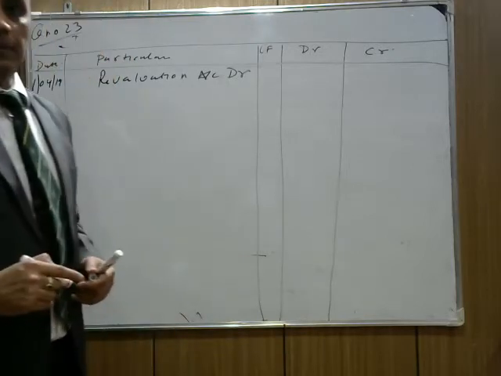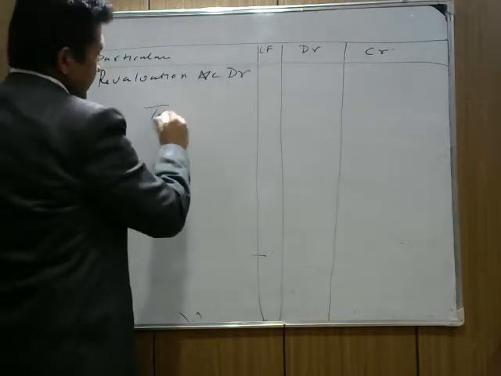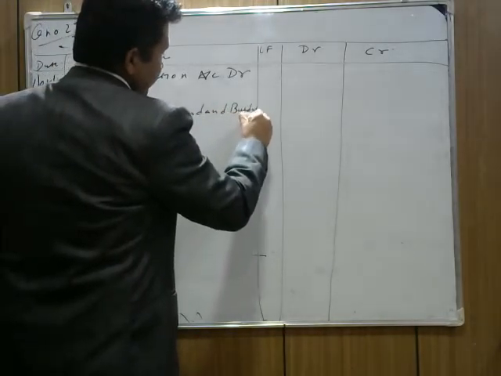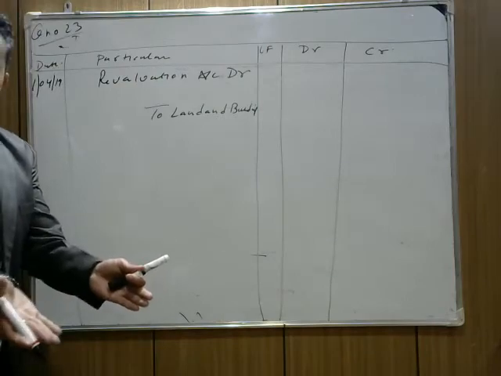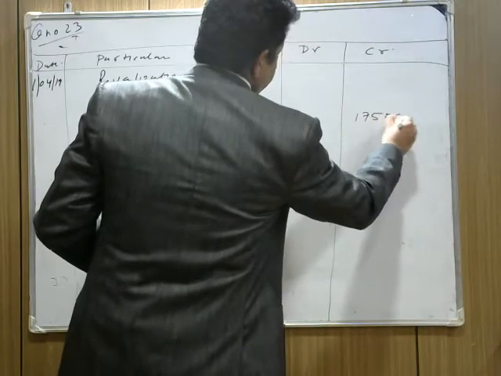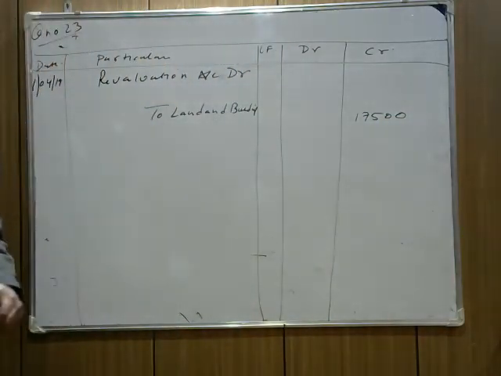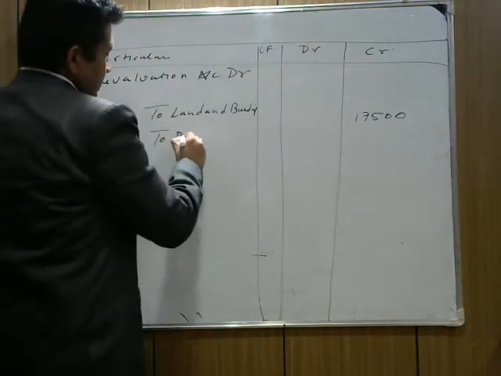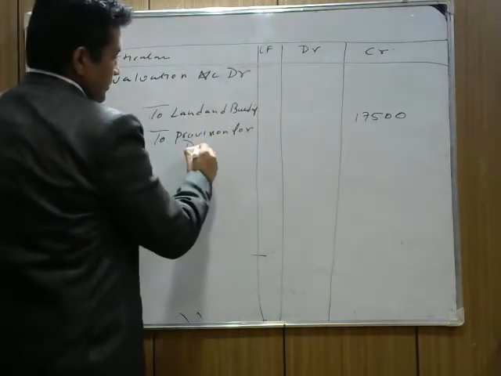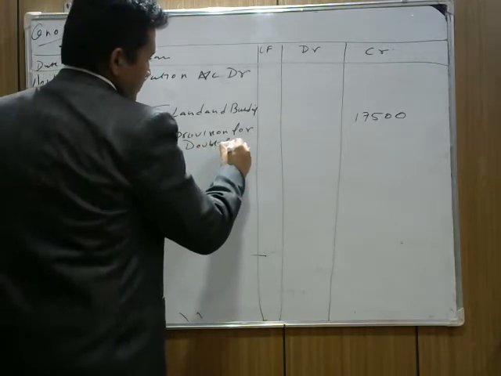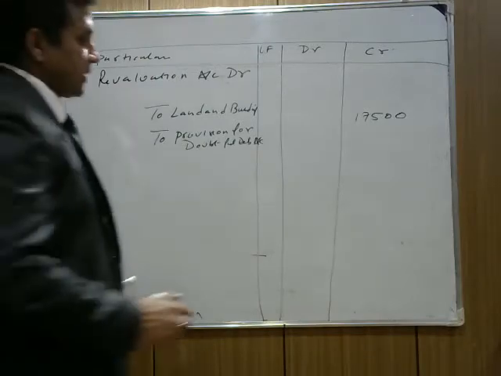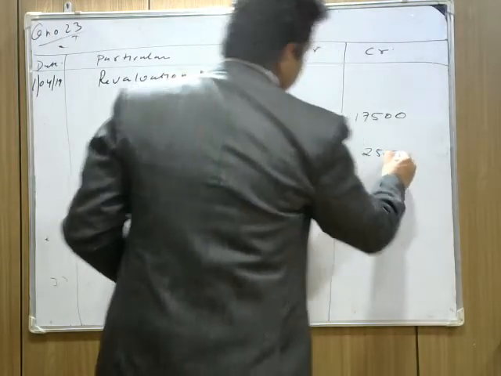The first thing, land and building is decreased, so we write to land and building. Whenever an asset decreases, it is credited. Whenever an asset increases, it is debited. The land and building, check your revaluation account, is decreased by 7,500. Okay. Then your provision for doubtful debt is again an expense. Provision for doubtful debt account decreased by 2,500 rupees.